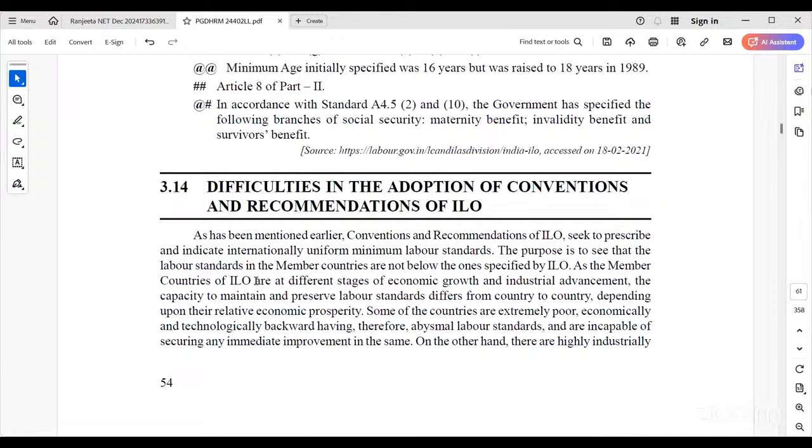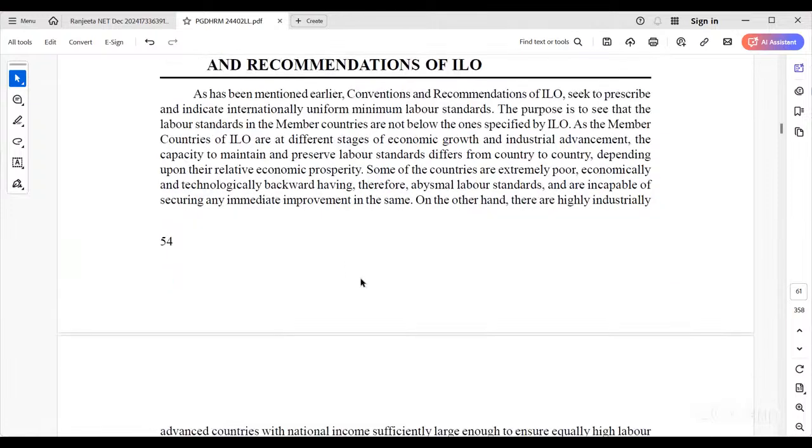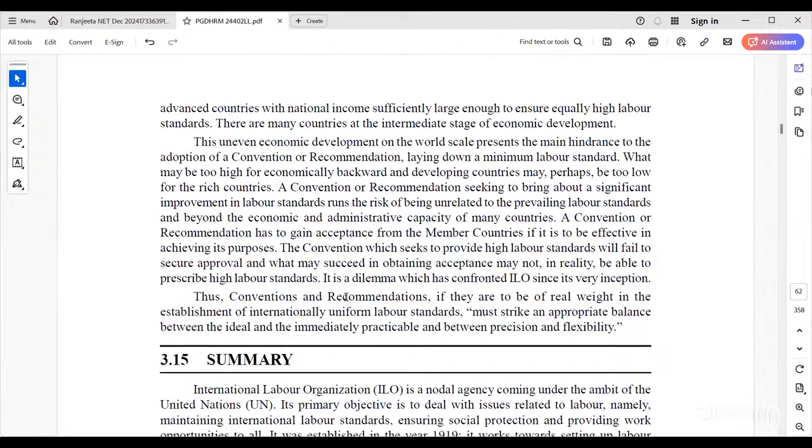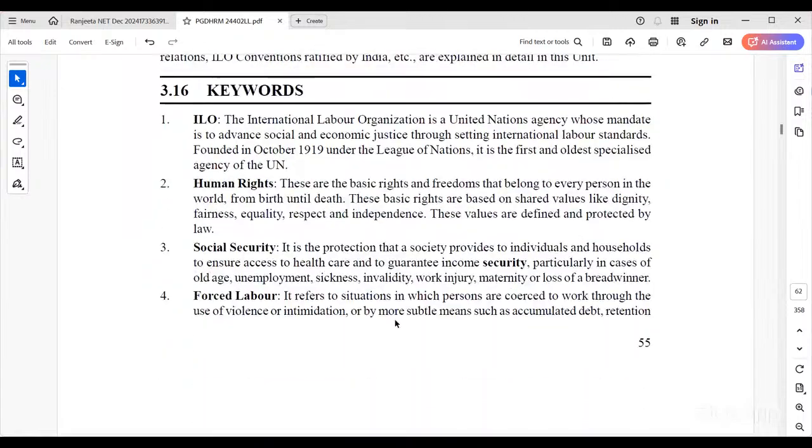So, difficulties in adoption of conventions and recommendations of the ILO. Why? Because the ILO is recommending worldwide, and not as per our convenience or our system. See, we follow what we call a federal system, so India has some limitations. We can't implement 100% of the conventions recommended by the ILO. But as per our local situations, local policies, our constitution, and our laws, we implement a few and a few we have not implemented. So this is the summary of the ILO and India working together.